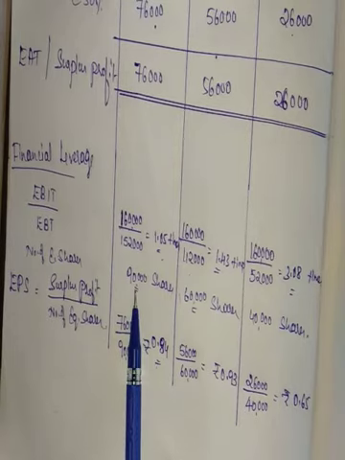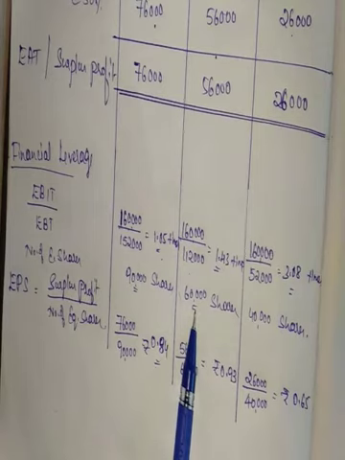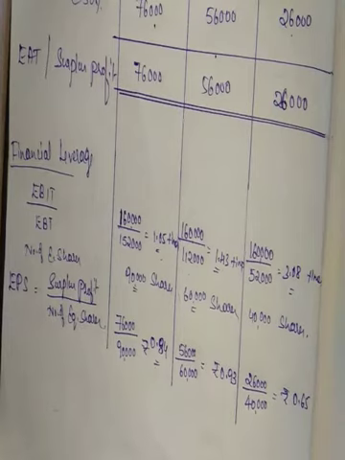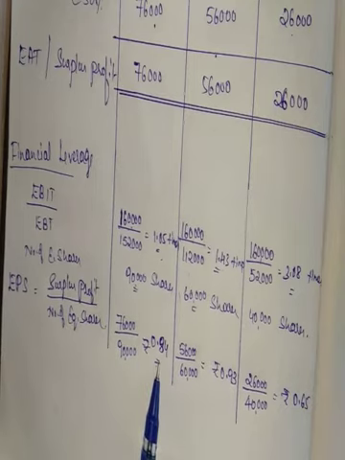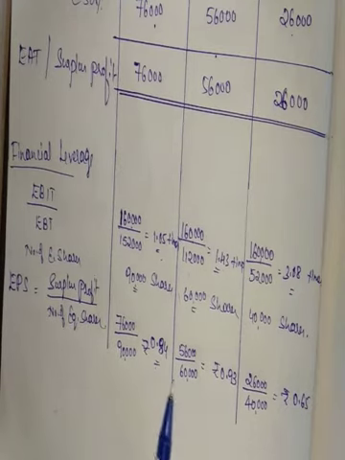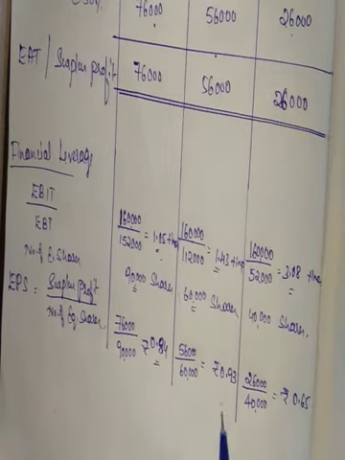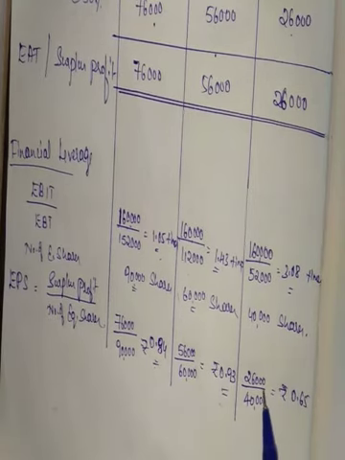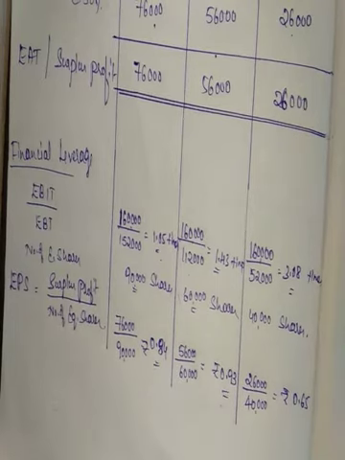So 9 lakh divided by 10 it is 90,000 shares. Then 6 lakh divided by 10, 60,000 shares. 4 lakh divided by 10, 40,000 shares. So surplus profit divided by number of equity shares. EPS of first plan is 0.84 and second plan 0.93. 56,000 divided by 60,000 it is 0.93 rupees. Then third plan 26,000 divided by 40,000, EPS is 0.65.